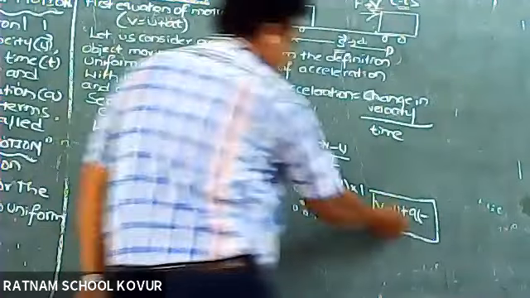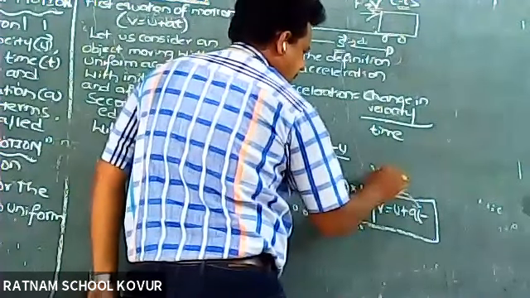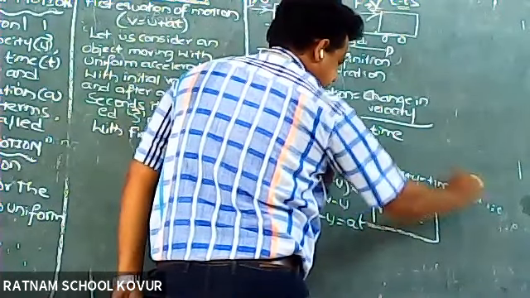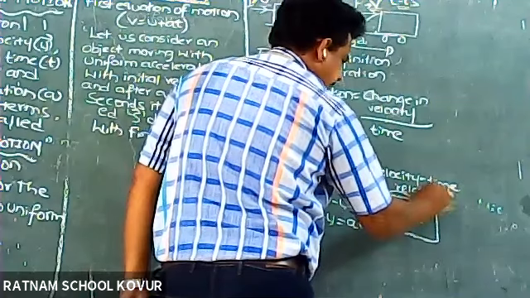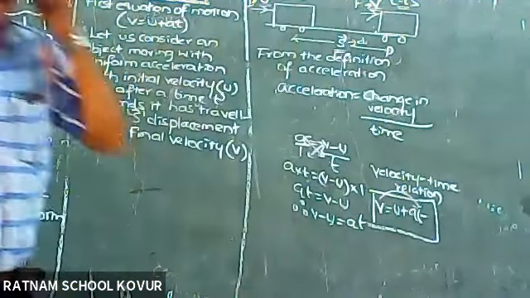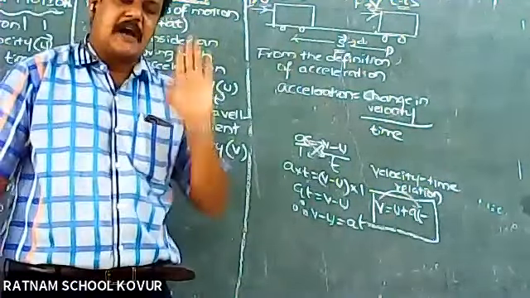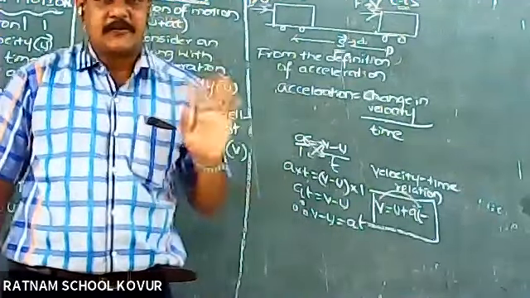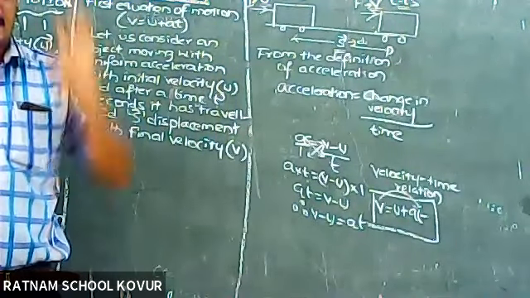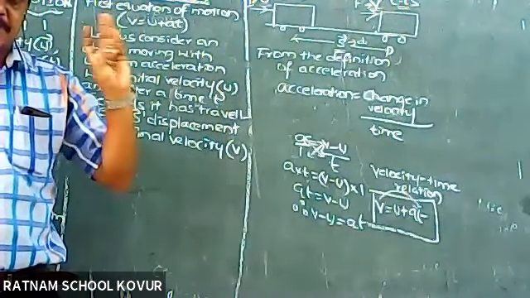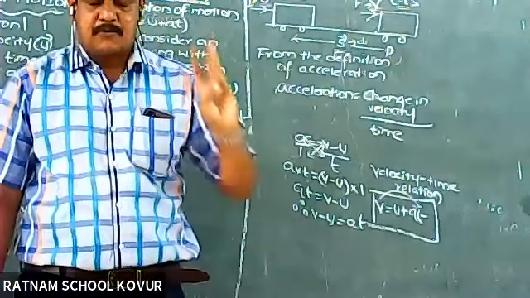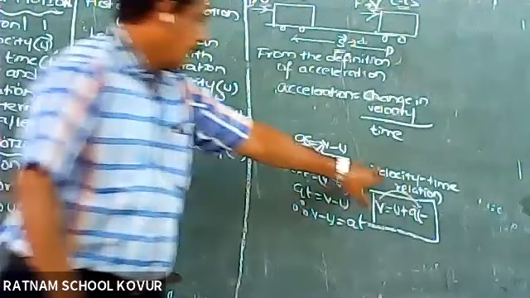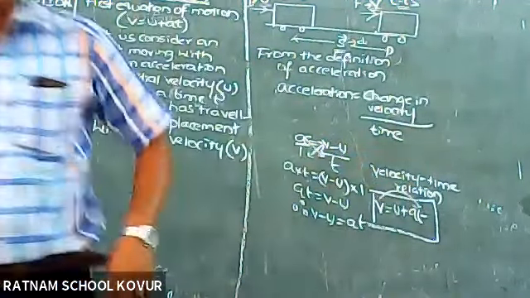This is the first equation of motion, and it is also called the velocity time relation. You have to remember it, just like you memorized tables in your earlier classes. The first equation is v is equal to u plus at. We can call it the first equation of motion, or another name is velocity time relation.